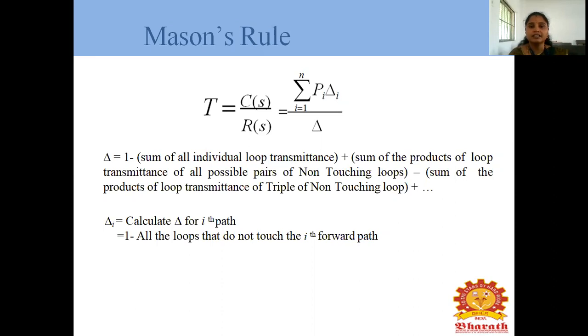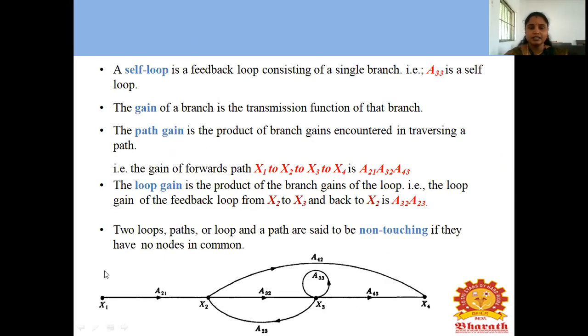How to calculate delta? What is the formula for delta? Delta equals 1 minus the sum of all individual loop transmittances, plus the sum of the products of loop transmittances of all possible pairs of non-touching loops, minus the sum of the products of loop transmittances of triples of non-touching loops. The signs alternate: minus, plus, minus, plus. This is the alternating sign. This is one example.